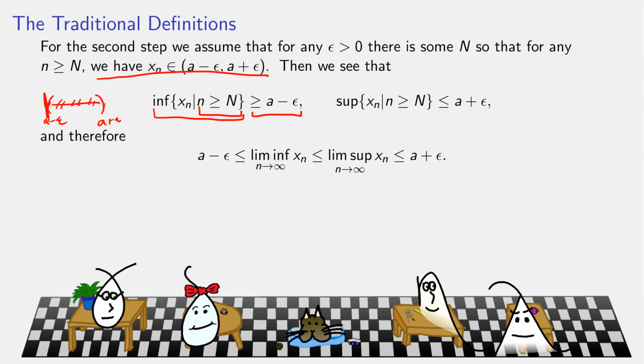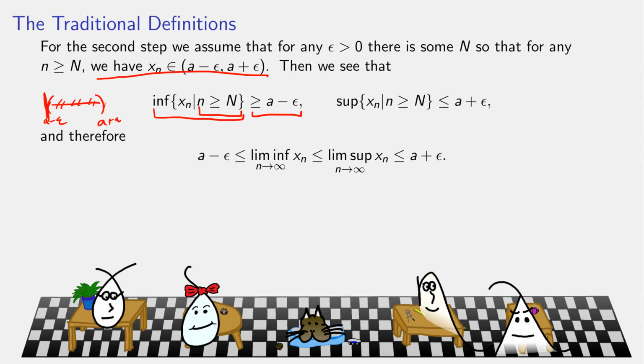All the terms were bigger than or equal to A minus epsilon, so A minus epsilon is a lower bound, and the infimum can't be smaller than any particular lower bound, because the infimum is the biggest of all possible lower bounds. Similarly, if all terms of the sequence past capital N are trapped in this interval, the supremum cannot be any bigger than A plus epsilon, which means